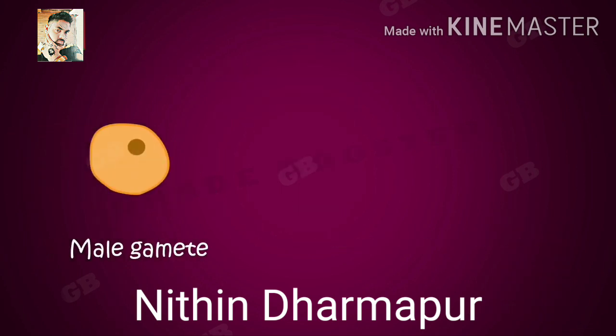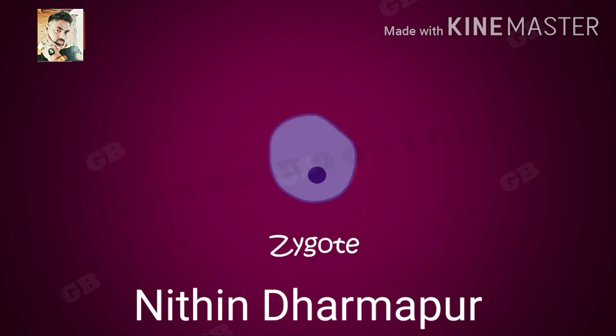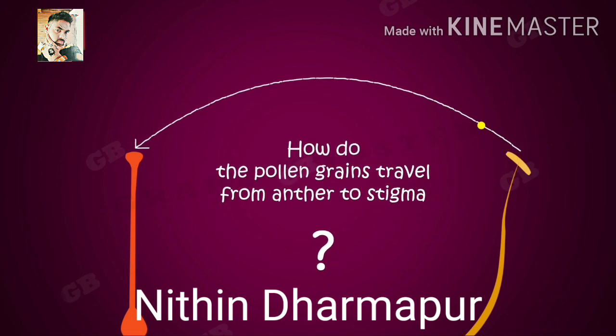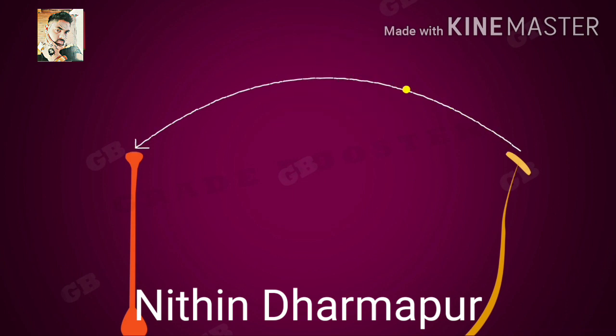You know that fertilization means fusion of male and female gametes. Then, how do these male and female gametes come together for fusion? For that, the male gametes should reach the female gametes. But how do the pollen grains travel from anther to stigma? They travel from anther to stigma by the help of air, water, insects, birds, and other animals.